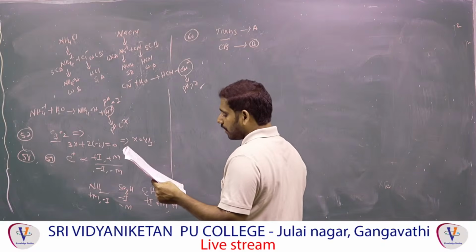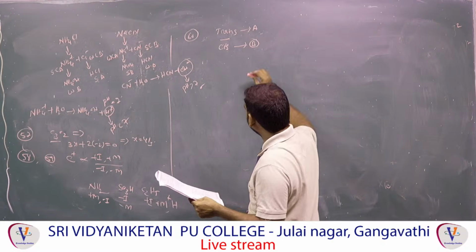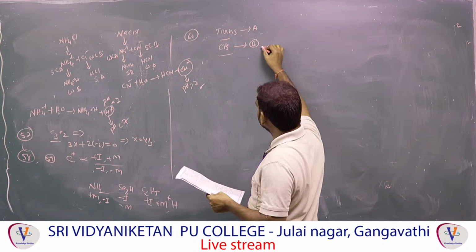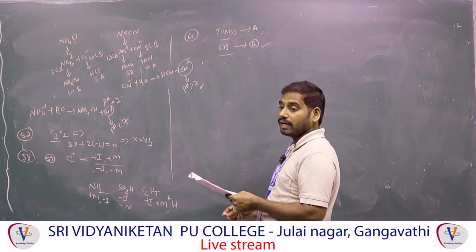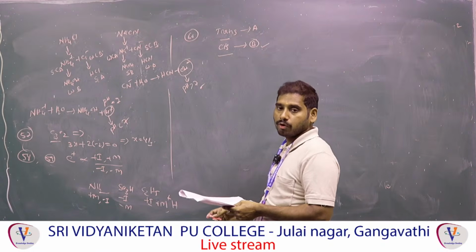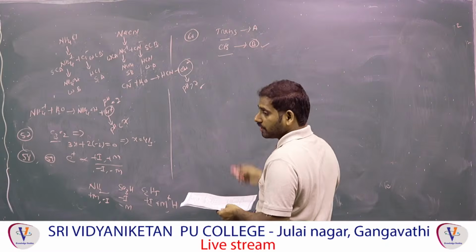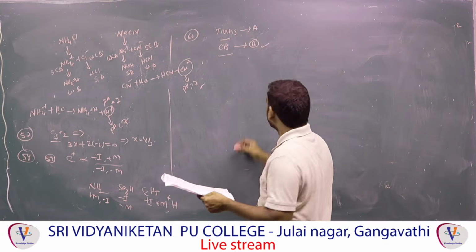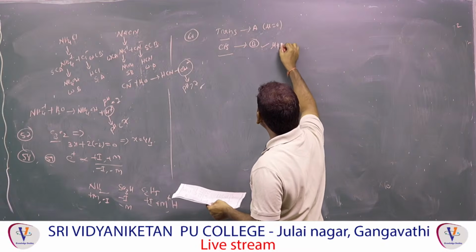The correct statement regarding A and B. A has higher boiling point than B, right? Boiling point of cis is more than trans. How do you know? Boiling point depends on polarity. This point I already explained. Polarity, how can you decide? Dipole moment. Cis has more dipole moment than trans, because in trans the opposite sides cancel each other. So here mu equal to 0, here mu not equal to 0.